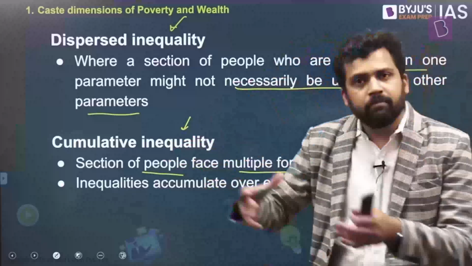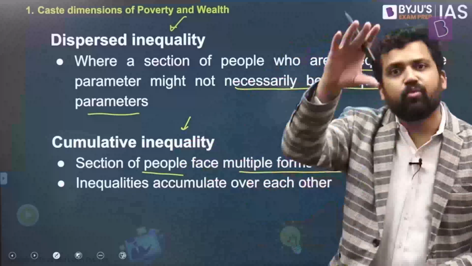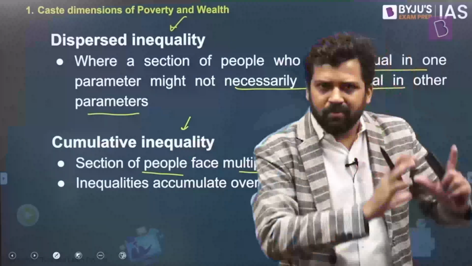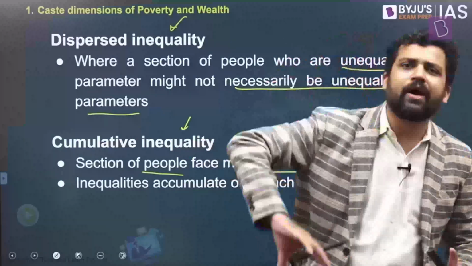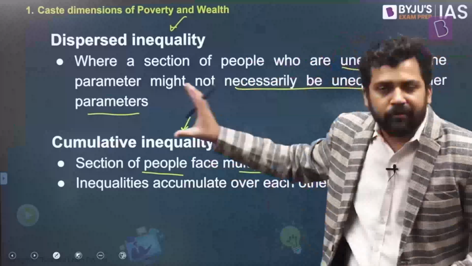Members of the scheduled caste community can be at the bottom of all these stages. Also, the other way around. If a particular community is at the top of the status hierarchy, it is at the top of the class hierarchy, it is also at the top of the power hierarchy. Again, cumulative inequality. So dispersed means you are at one position as per one hierarchy, and in another hierarchy you are at a different position. In cumulative inequality, you are at the same position along the hierarchies. So these kinds of terms you should be aware of.